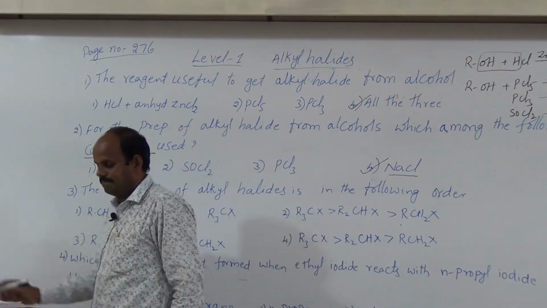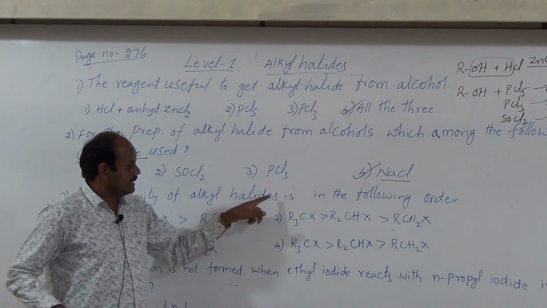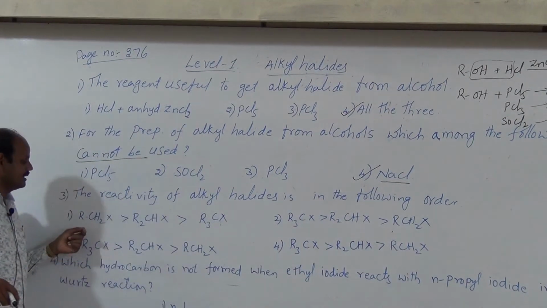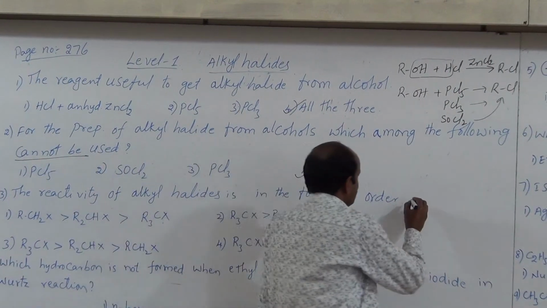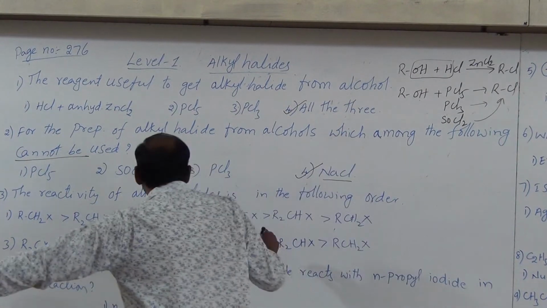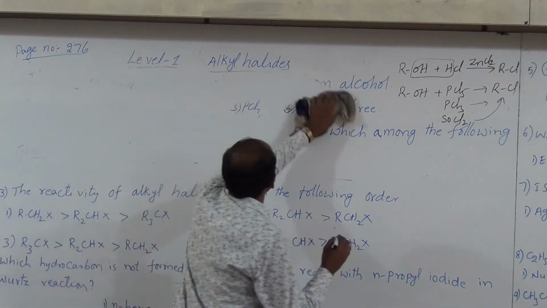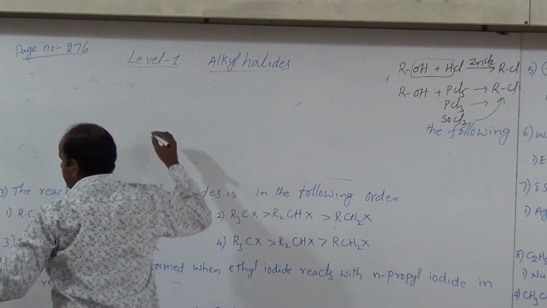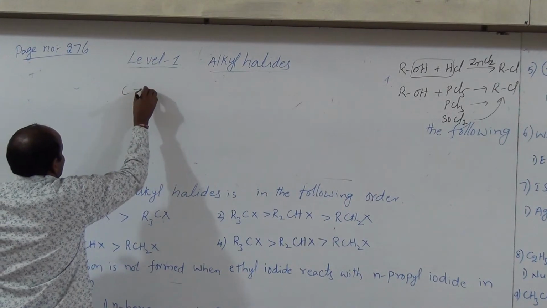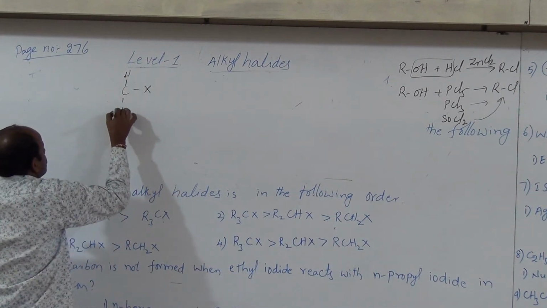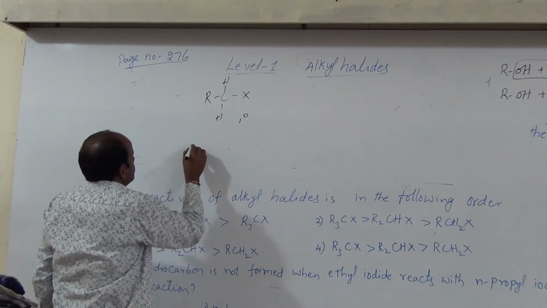And next bit, read. The reactivity of alkyl halides is in the following order. Here they have given different alkyl halides. For example, if the halogen atom is attached to a primary carbon atom, then it is called a primary alkyl halide.